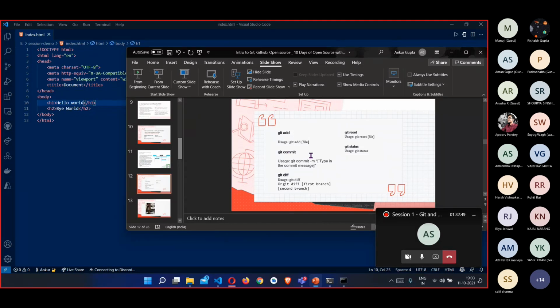So what we have done is that we have added a commit message. I hope the git diff part which I have told was audible at that time. We have used the git diff, git status, and git reset commands. I hope these commands were visible till then, or not. Let me know, and I'll show it to you all again.